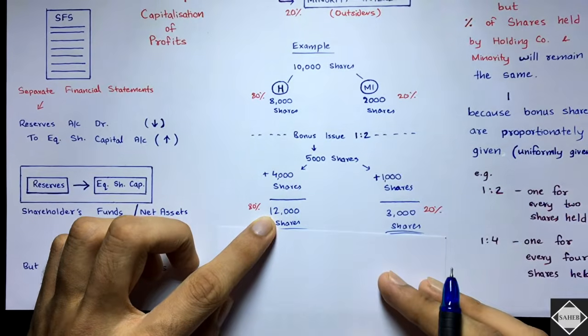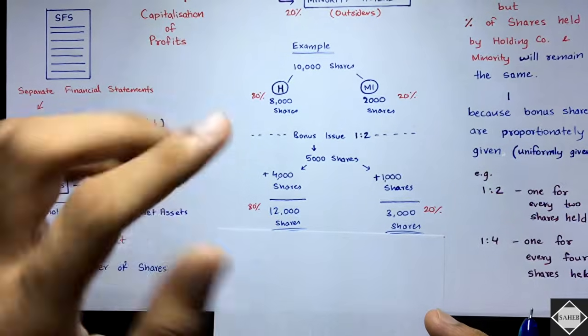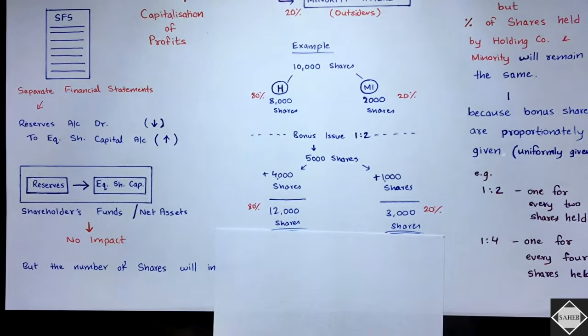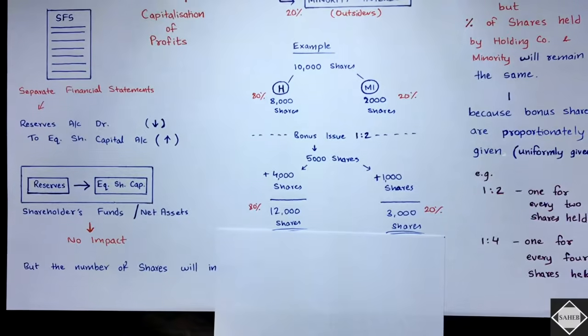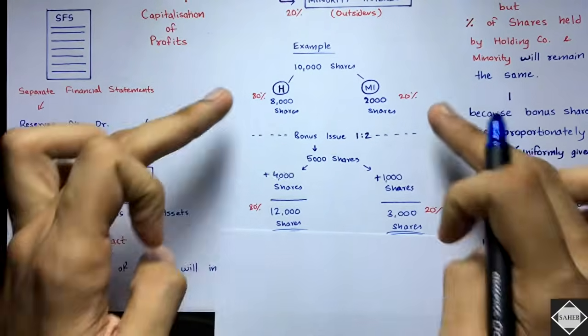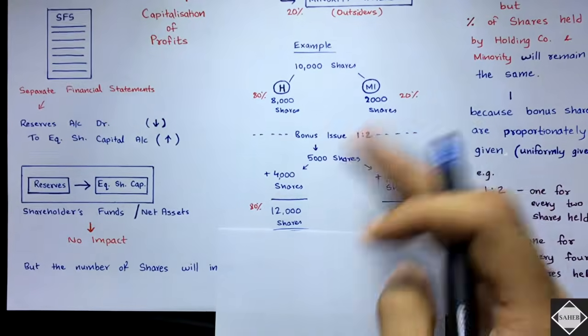We'll discuss how you have to do that. The numerator and denominator have to be at the same level. We'll discuss that right now. Fine. So this is the thing, even after the bonus and before the bonus also, the percentage of shares held by the holding and minority will remain the same.